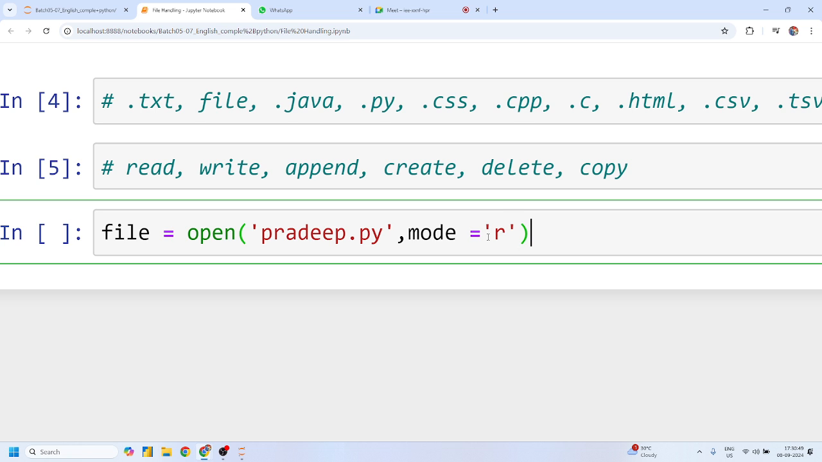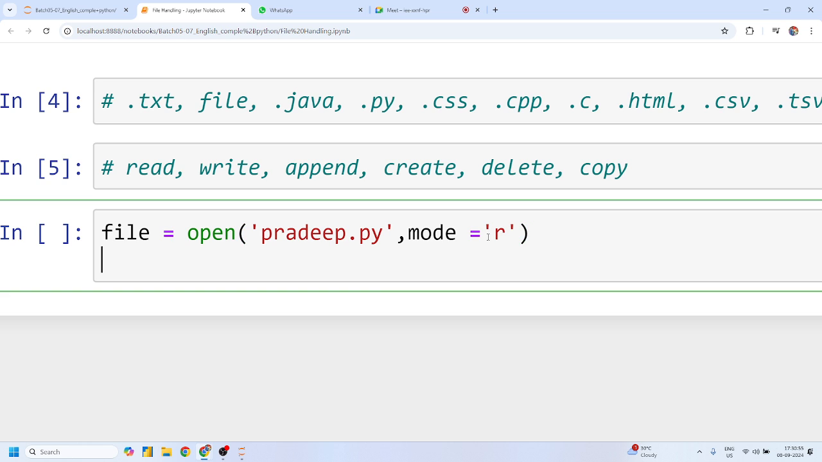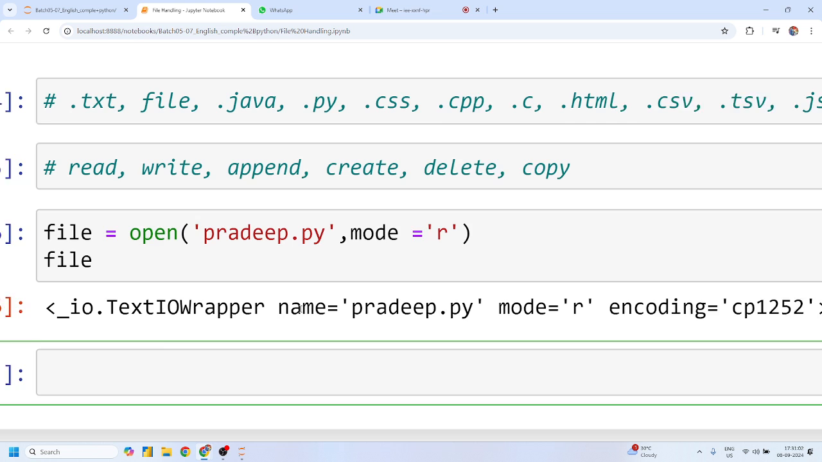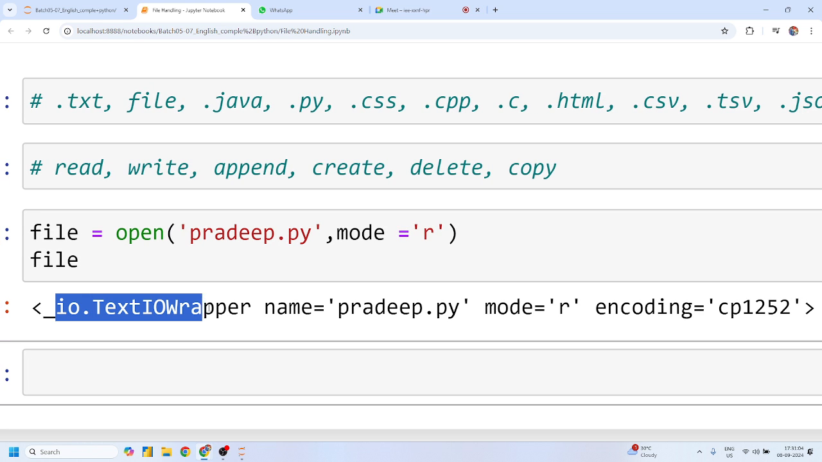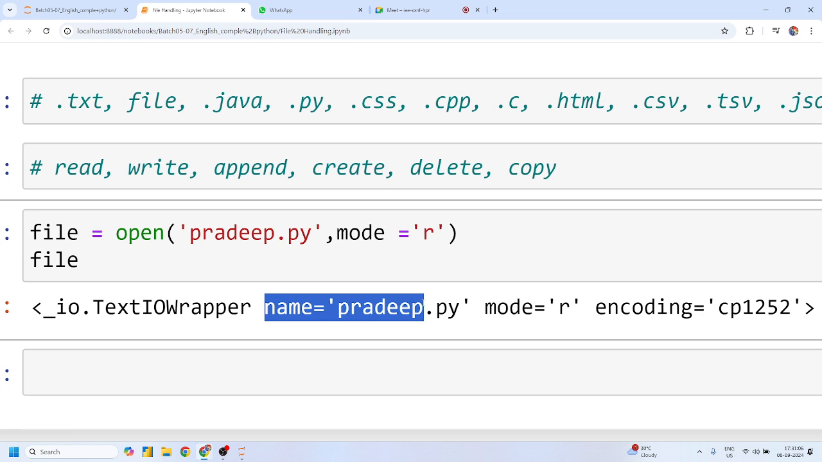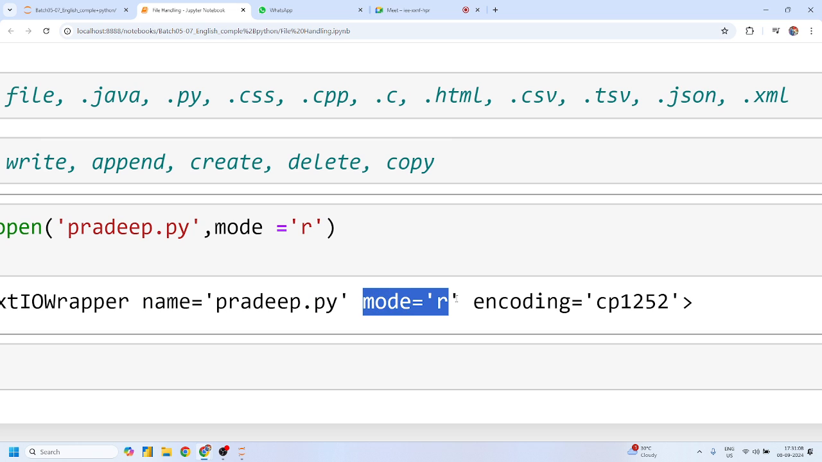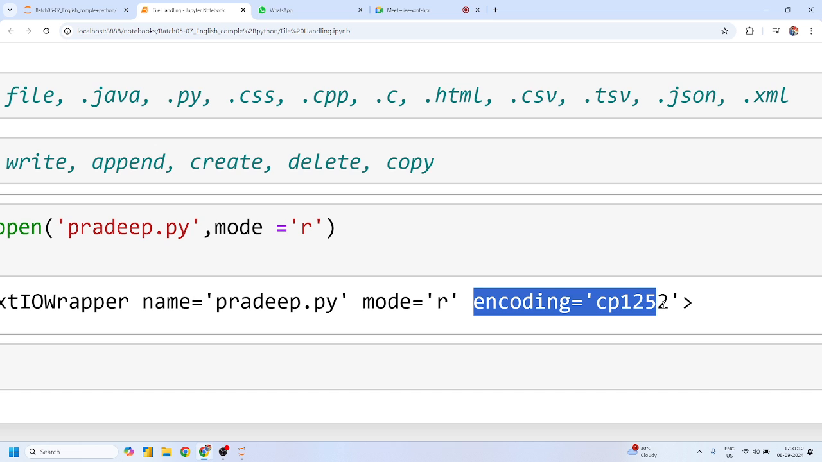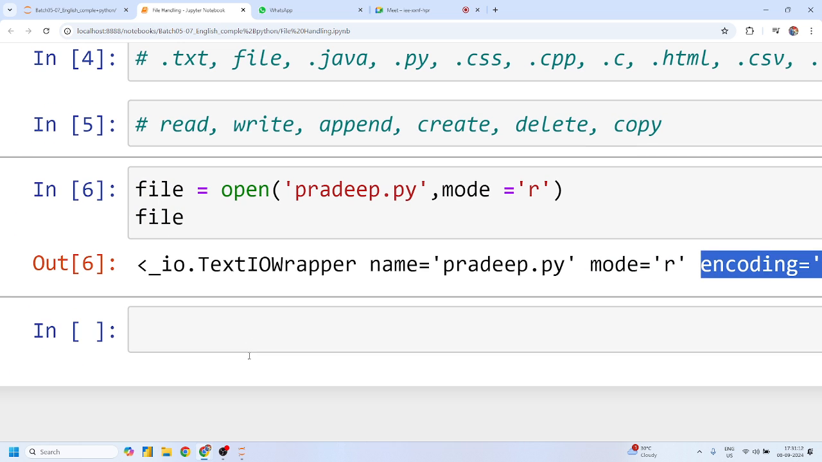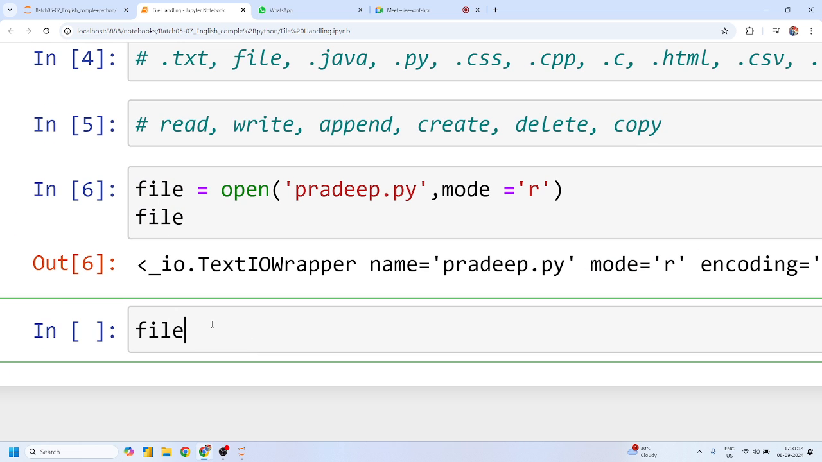Read mode, right? You are saying that I want to open this pradeep.py file in read mode. Now this file variable is capable of performing all the operations. If I simply write this file, it says this is input output operations on this file name, and you are opening this file in read mode. Yes or no? Now I want to read all the content.